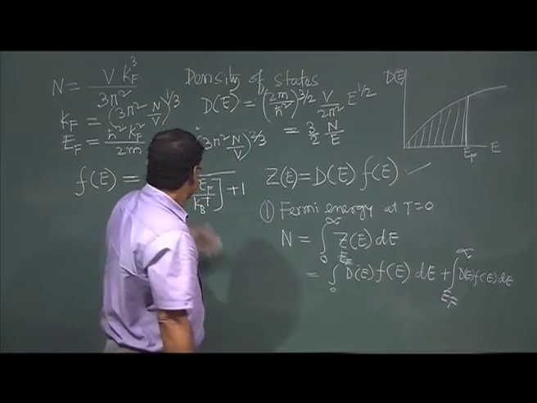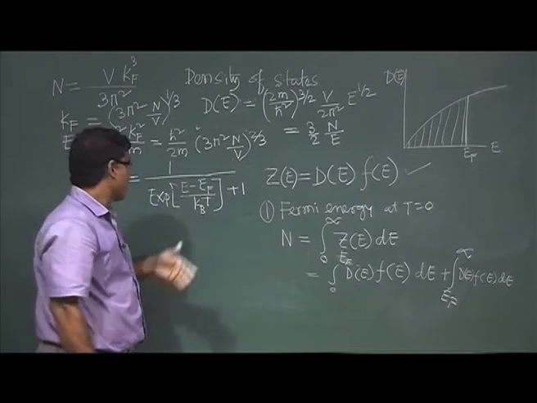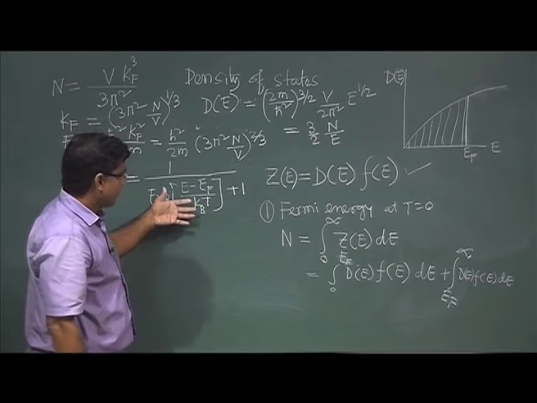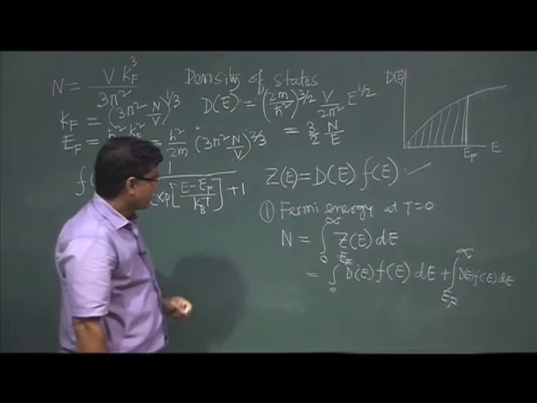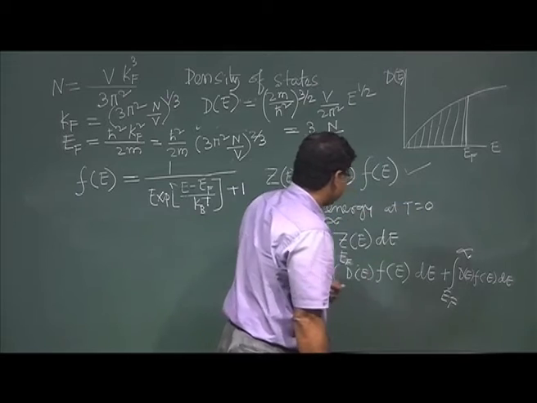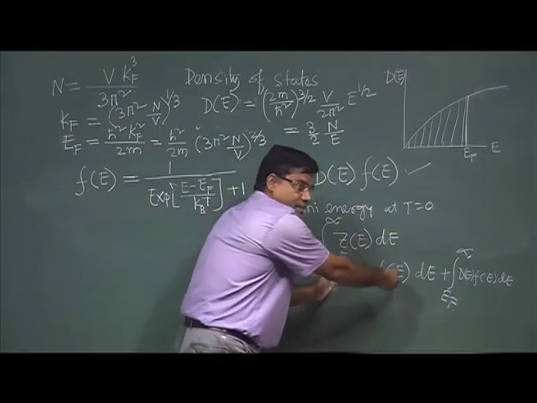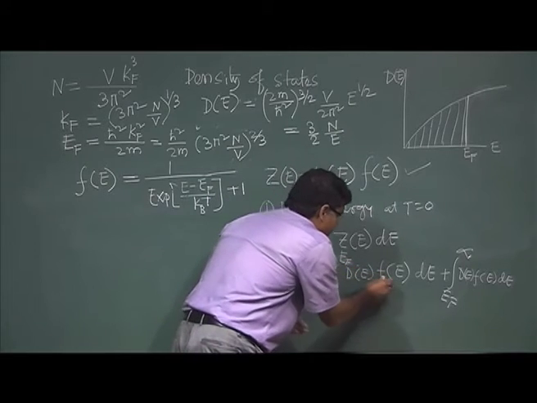Now, this Fermi-Dirac distribution is telling me that at T equal to 0, within the Fermi level, this will be 1.